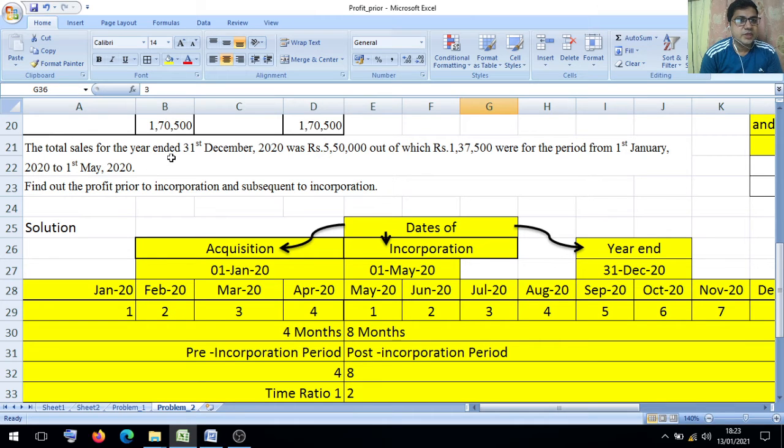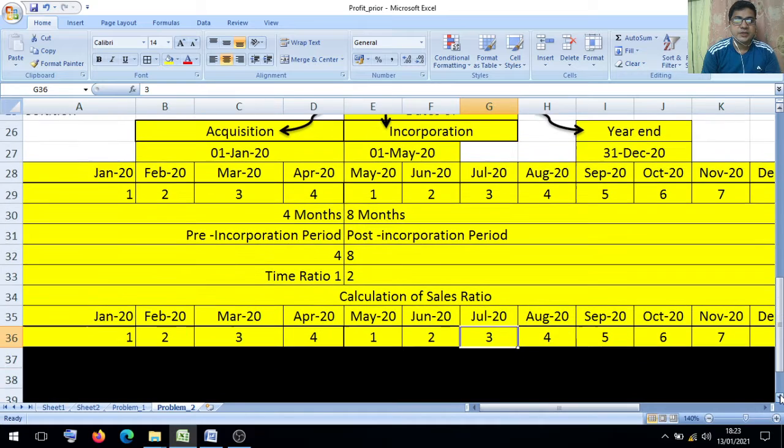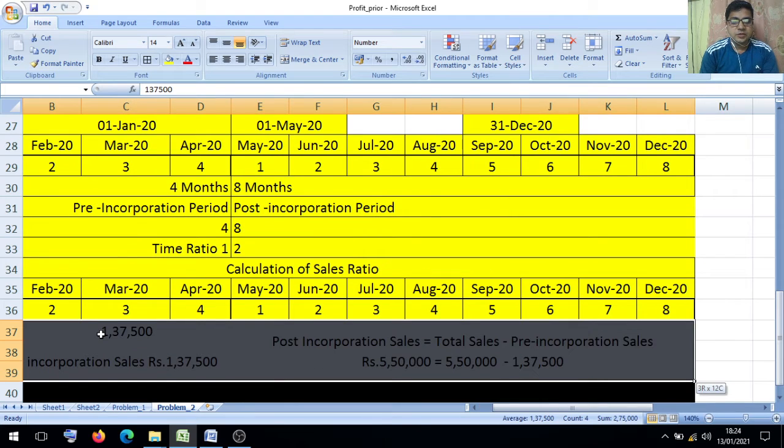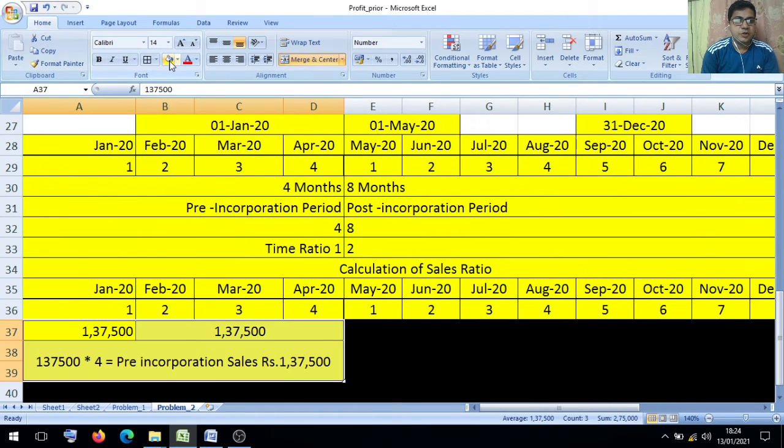Total sales for the year ended 31st December 2020 was rupees 5,50,000, out of which rupees 1,37,500 were for the period from 1st January 2020 to 1st May 2020. This period is called the pre-incorporation period. And for this pre-incorporation period, how much amount of sale was there?